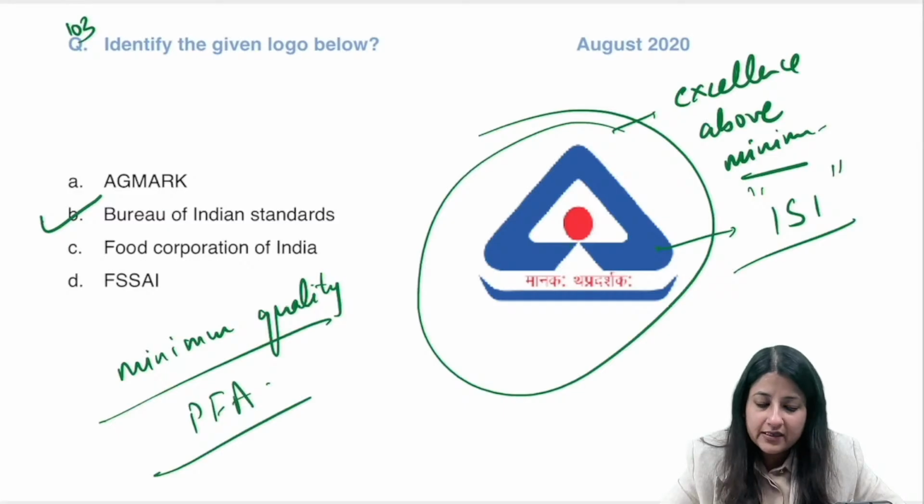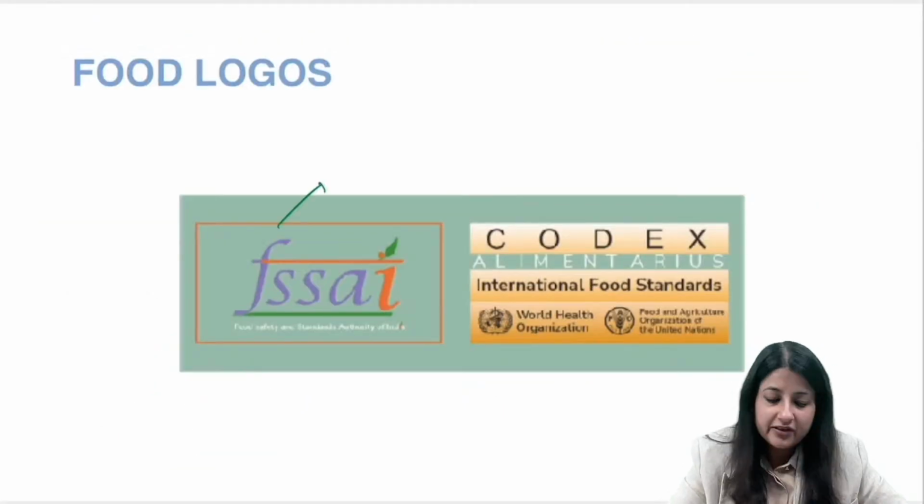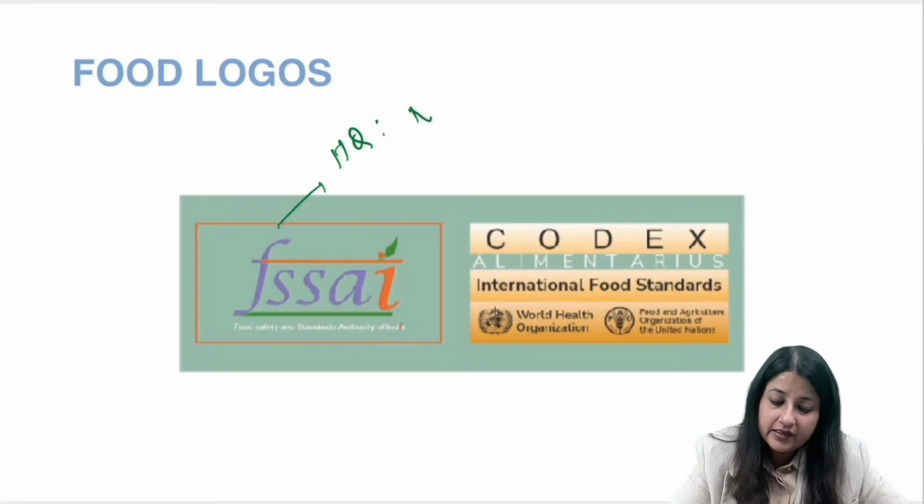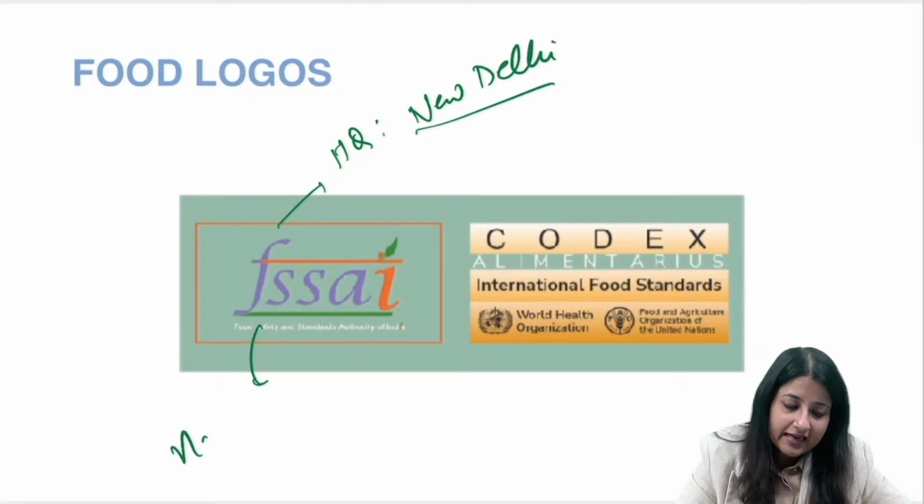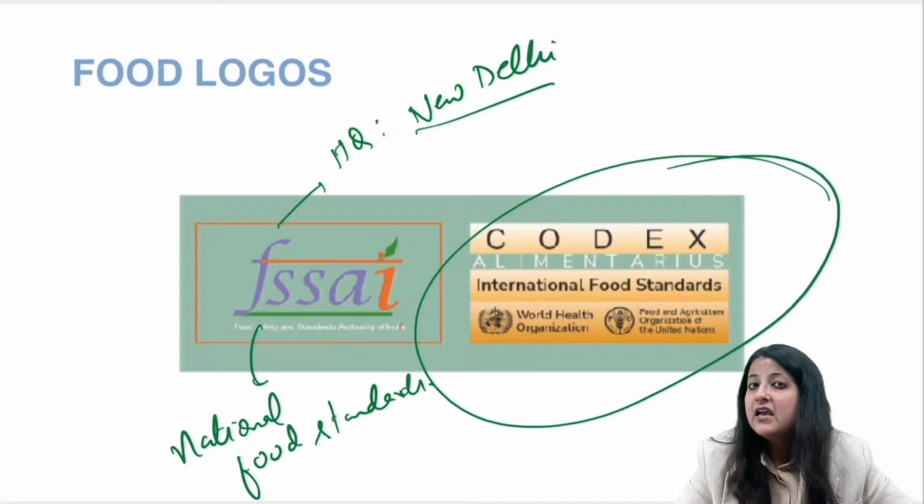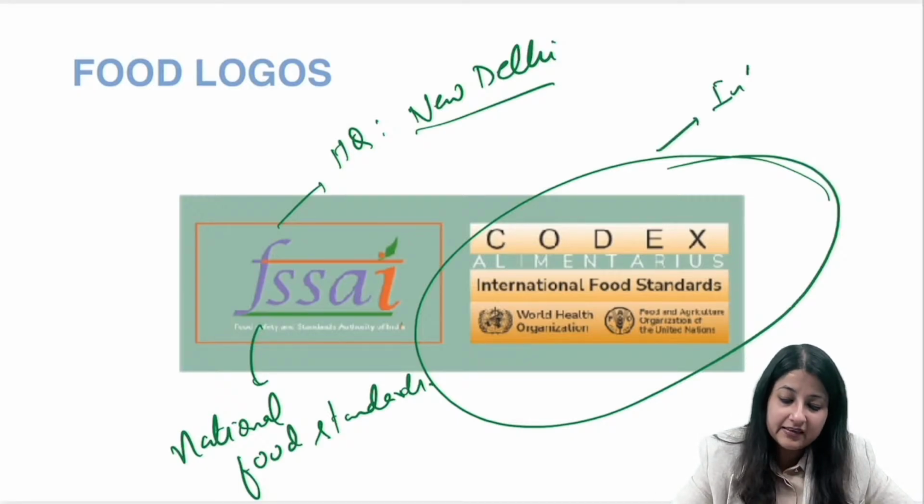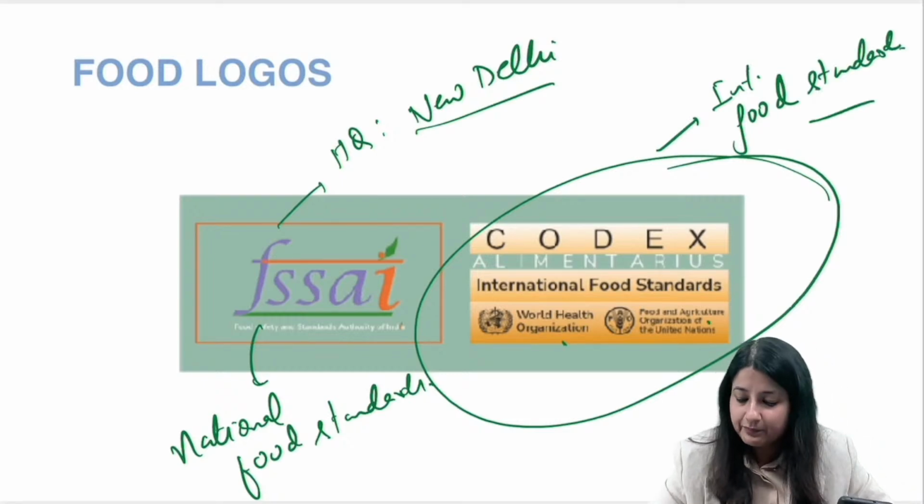Okay, now what is this FSSAI? Look at this. FSSAI is Food Safety and Standards Authority of India. इसका headquarter is in New Delhi, guys, and FSSAI has given us the national food standards. Okay, national food standards. This national food standards हमने किससे adopt किए हैं? Codex Alimentarius. Codex Alimentarius is setting the international food standards, जिसमें 2 organization है, WHO and FAO. ठीक है, okay.